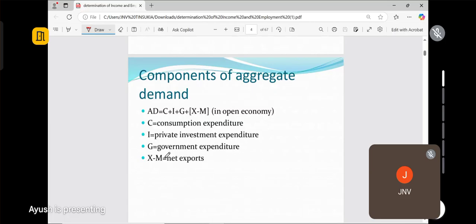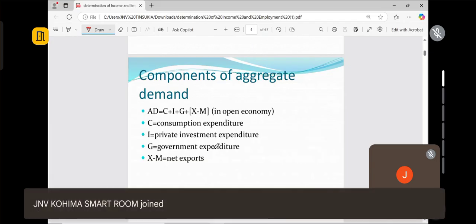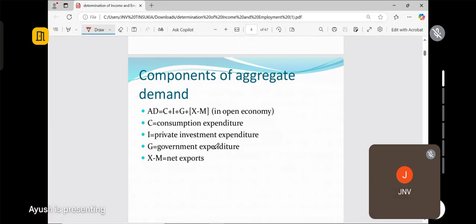You know that the government gives public facilities like government schools, hospitals, road construction, different types of infrastructure, defense, etc. These are all provided by the government at a very minimum price. Then we have the fourth component, X minus M, export minus import, the external sector. Combining all these four components, we have the aggregate demand.